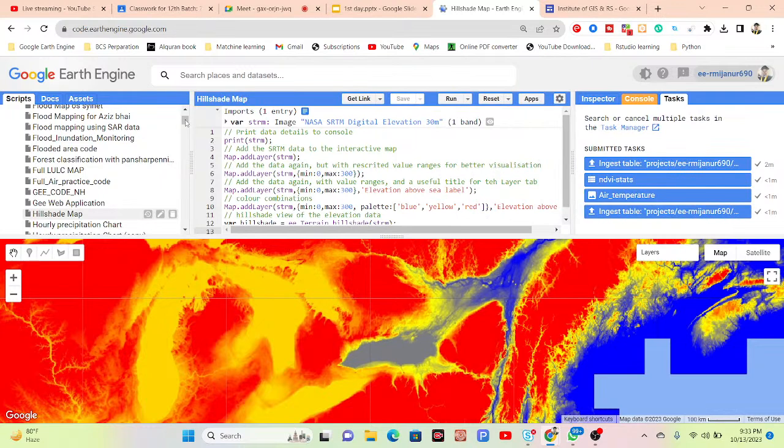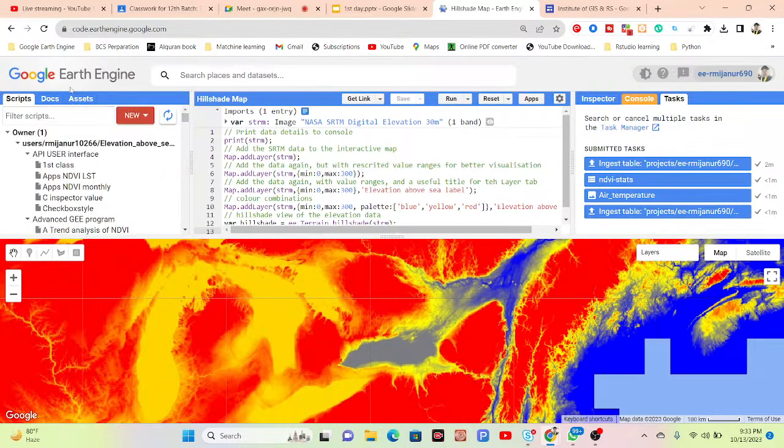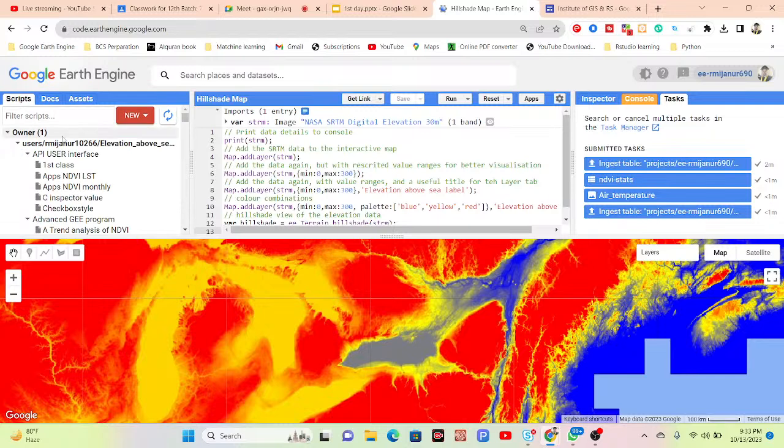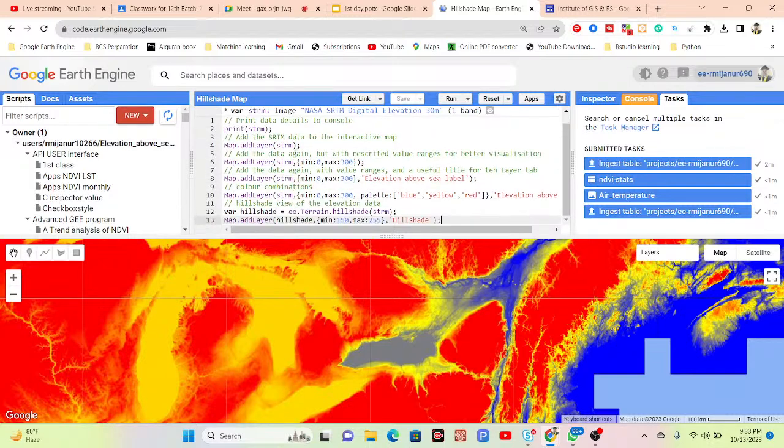Also in the left panel, we find some tabs: the script tab, docs tab, and asset tab. So what is the script tab? The script tab mainly manages the scripts you save. Suppose I write this code and I want to save it, so that further I can easily get it in the script tab and work with it.